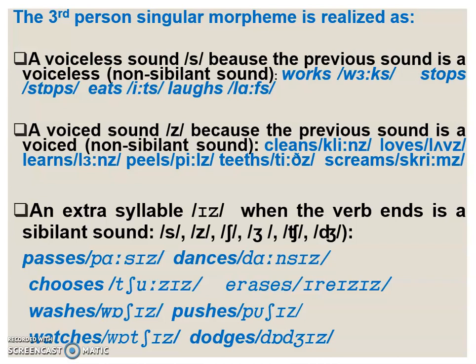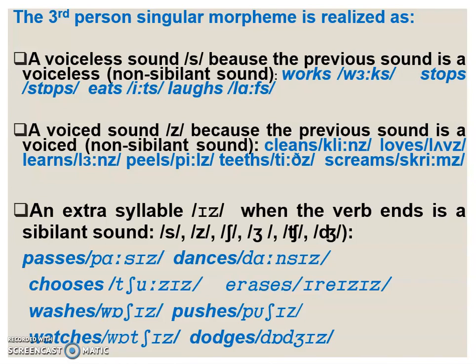The third person singular morpheme realized as a voiceless sound: work, works; stop, stops; eat, eats; laugh, laughs. So it's realized as a voiceless sound s because the previous sound is a voiceless non-sibilant sound. Examples where it's realized as a voiced sound because the previous sound is a voiced non-sibilant sound: cleans, loves, learns, peels, teethes, screams.